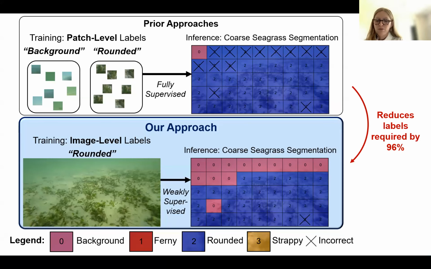In this paper, we remove the need for those patch-level labels altogether and instead present our principled approach, which uses only the image-level label at training time, while still performing coarse seagrass segmentation at inference time. This prevents the incorporation of noise during training and reduces the annotations required by 96% for the DeepSeagrass dataset.